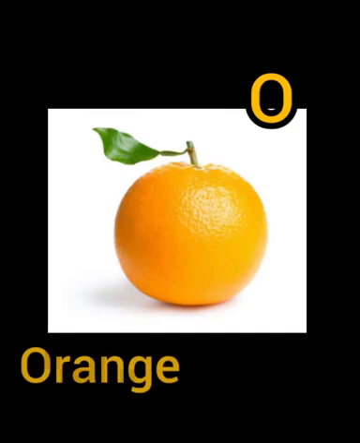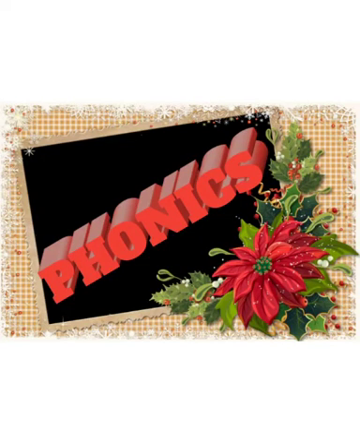What is the next letter? O. What is the sound of letter O? O. O, orange. What is the next letter? Letter U. What is the sound of U? What picture is this? Umbrella. U, umbrella. Dear children, now you know all the 5 vowel sounds.